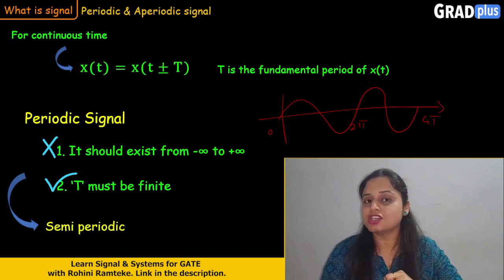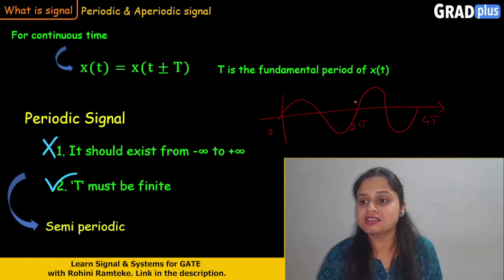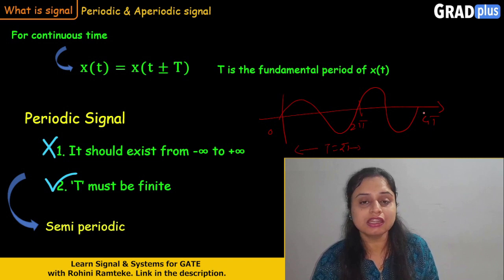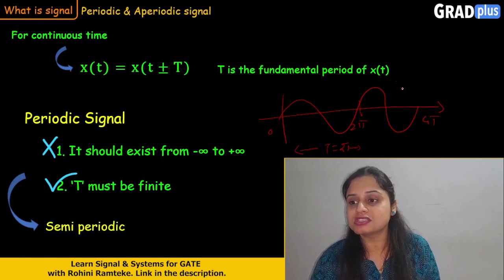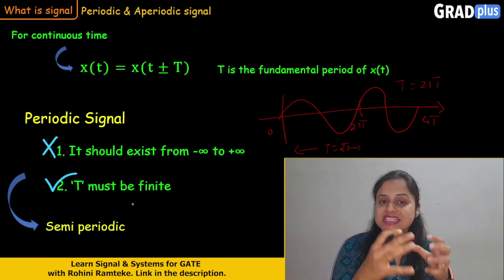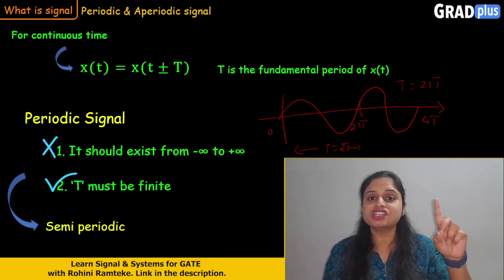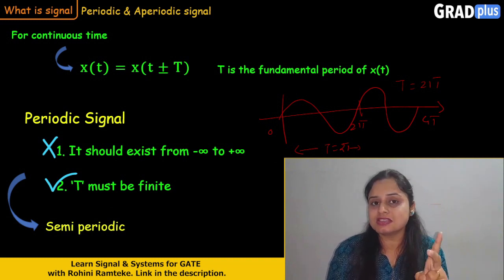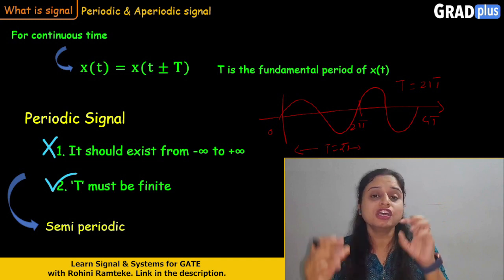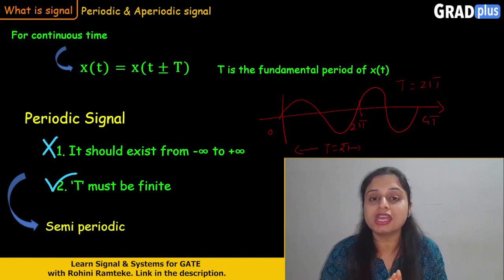But what is the second condition? T must be finite. If we consider this one cycle, what will be the time period here? T will be 2 pi. And if we consider the second cycle, the time period will again be 2 pi. So the value of the fundamental time period t is finite in nature. Here the first condition is not satisfied, but the second condition is satisfied, that t must be finite. Therefore such types of signals come under the semi-periodic signals.